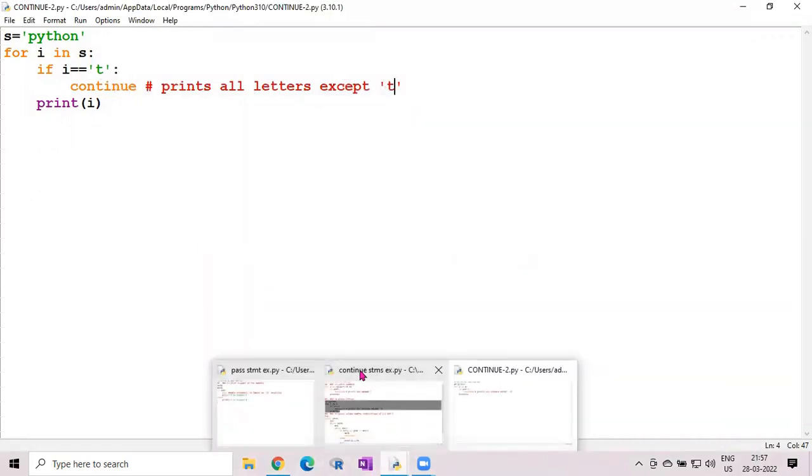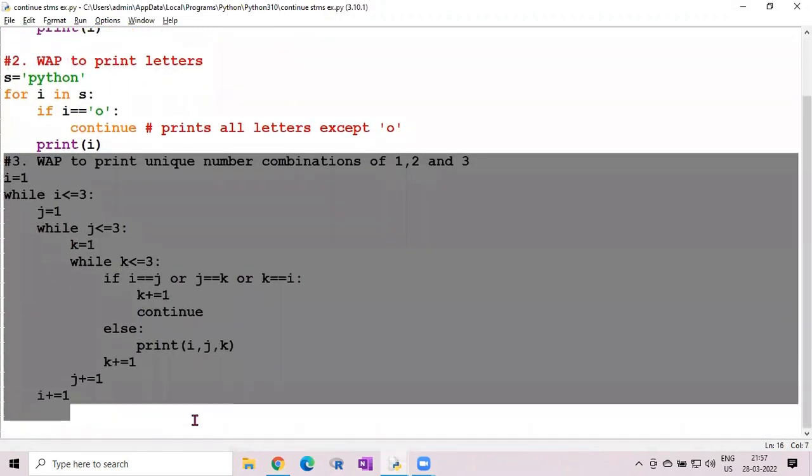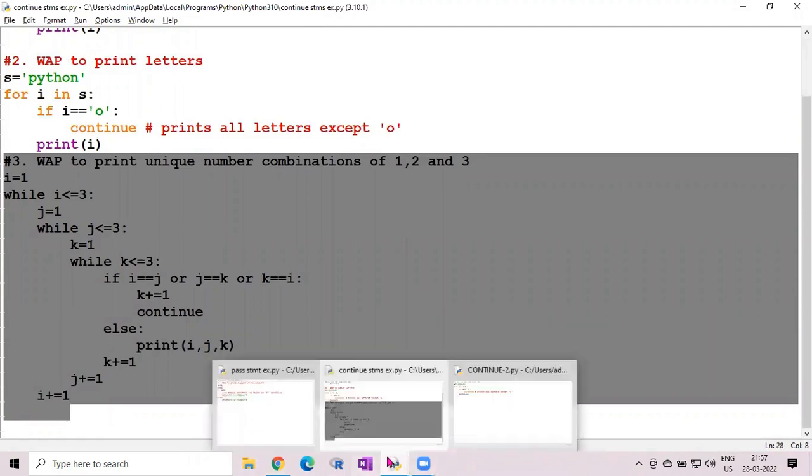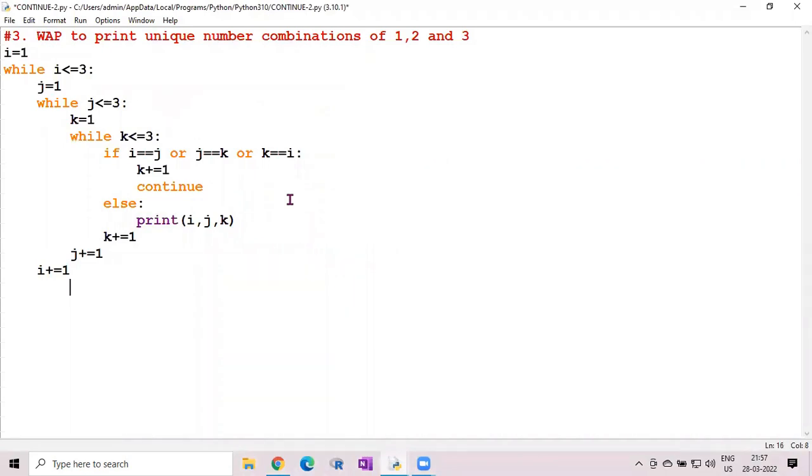So here we have one more program, to print combinations of numbers. Here a while loop is used. This is a somewhat big program. Let us see. A program to print unique number combinations of 1, 2, 3. That means 1, 2, 3, then 1, 3, 2, then 3, 2, 1, 2, 1, 3, like that. Unique combinations without any repetition. Here in the program, we have initialized i as 1, then while i is less than or equal to 3, then another parameter j.